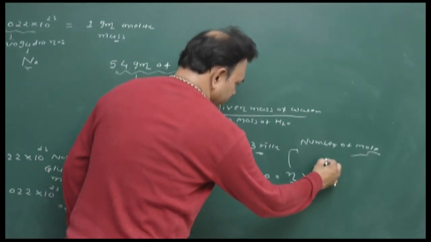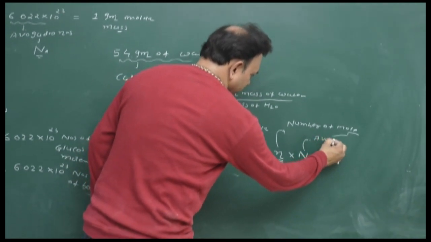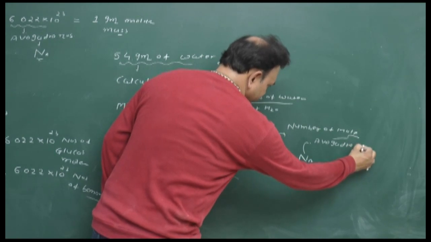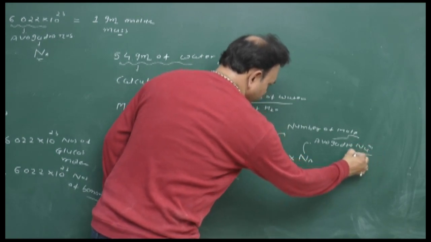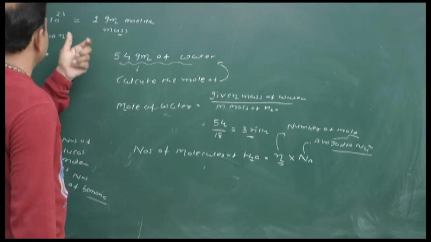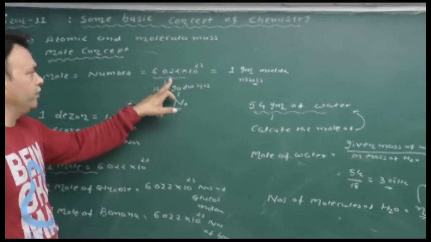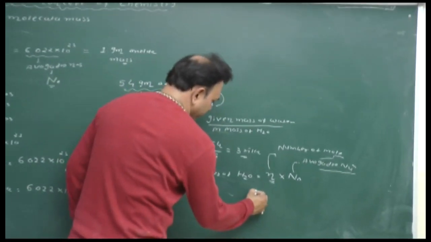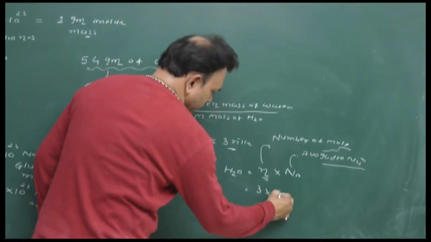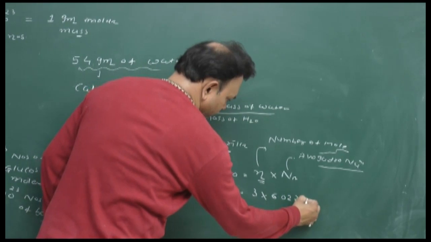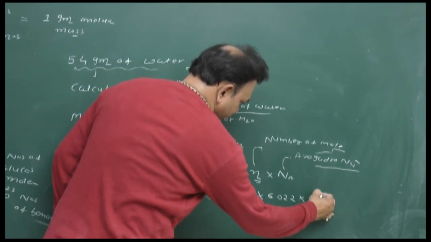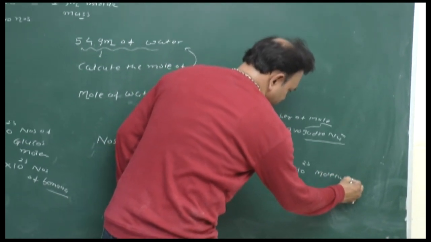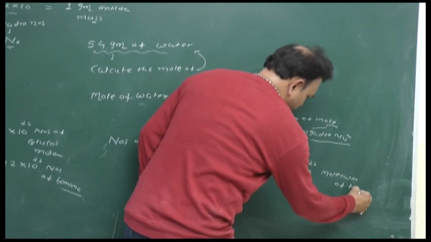NA, we know that it is the Avogadro number, and we know the value of number having 6.022 into 10 raised to 23. So I'll put the value in this formula. So here 3 into 6.022 into 10 raised to 23 molecules of H2O.